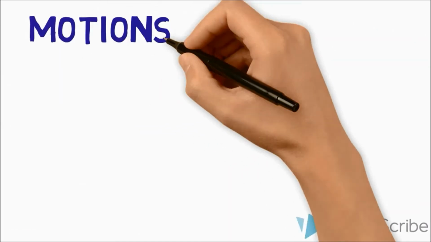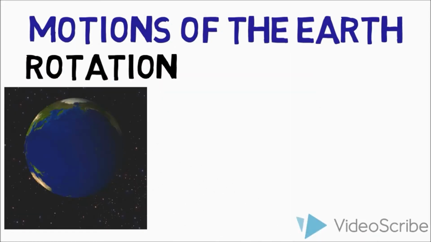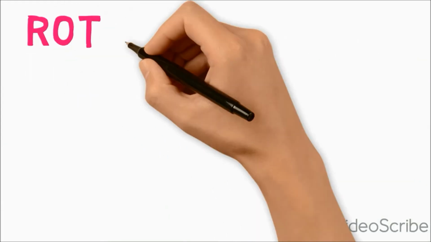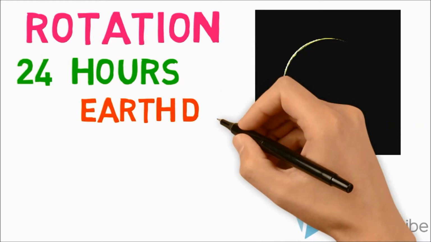Hello everyone, today we will understand the motions of the Earth. The Earth has two types of motions: rotation and revolution. Rotation is the movement of the Earth on its axis. The Earth takes about 24 hours to complete one rotation around its axis. The period of rotation is known as the Earth day.